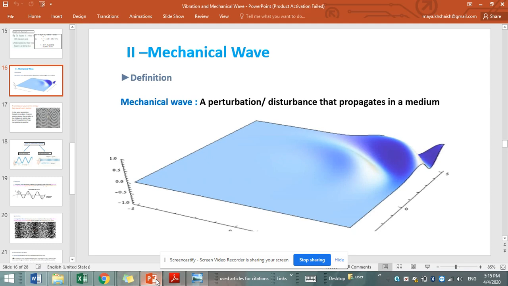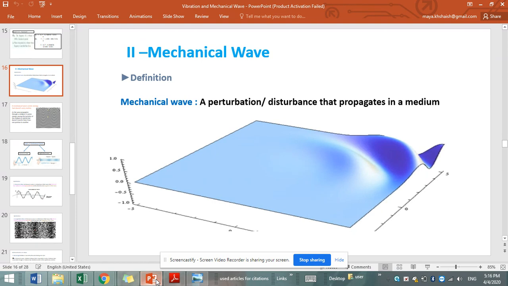In this video, we are going to explain the second part of the lesson, which is mechanical waves. In this part, we are going to cover the following objectives: defining a mechanical wave, classifying the types of the mechanical waves, and characterizing the waves, in addition to solving direct applications. In the first part, we have the definition of a mechanical wave.